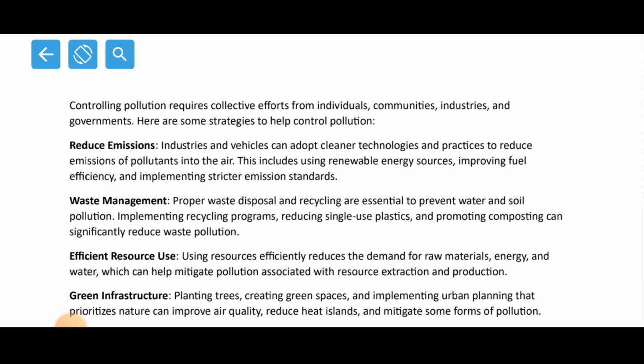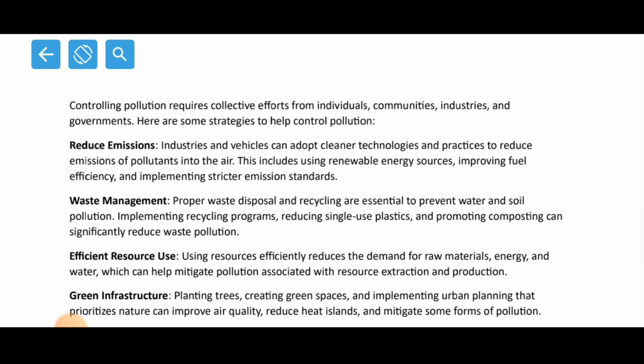Now see, just 1% or 2% cannot control the pollution. It should start from individuals. All the individuals should join hands together, then it should go to the community level, then industries, and the government should take the initiative to bring the people together to carry out activities which will reduce this kind of pollution. So one of the best ways we have is Swachh Bharat Abhiyan, right? So we practice this in India. It is one of the ways in which we are able to reduce pollution.